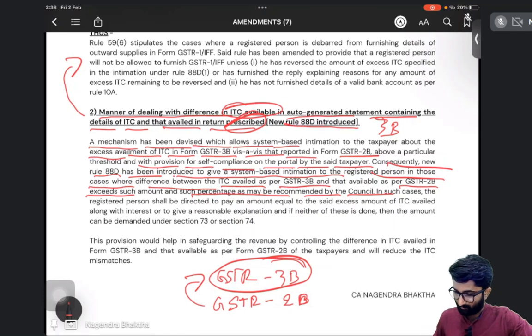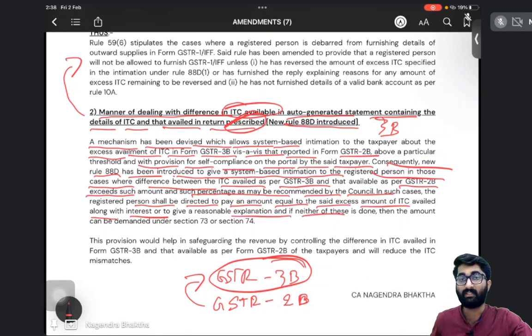In that case the registered person shall be directed to pay an amount equal to the said excess ITC availed along with the interest. Where is interest given? Wrong availment, section 50 subsection 3. That amount you have to pay, or give a reasonable explanation.